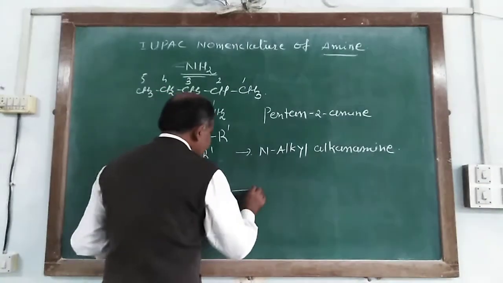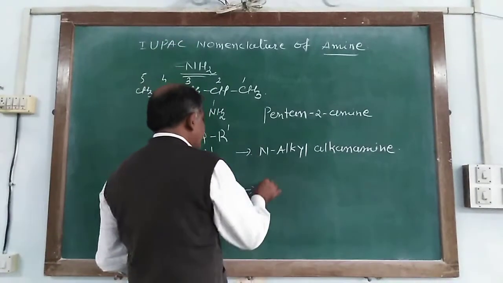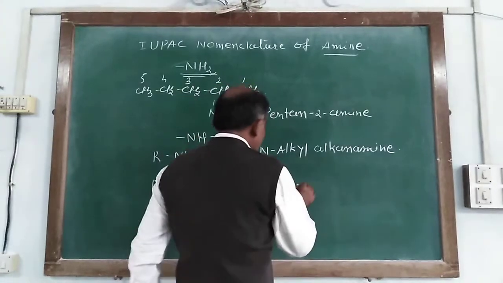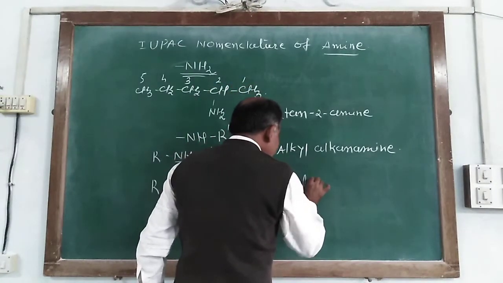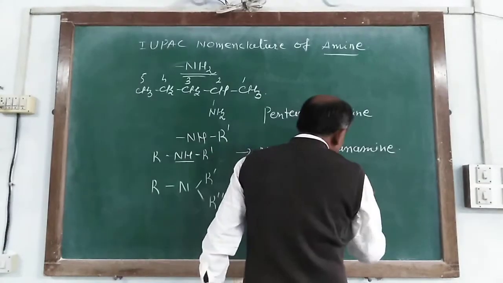And when the amine is in the form of a tertiary amine, it is named as N,N-dialkyl alkanamine.